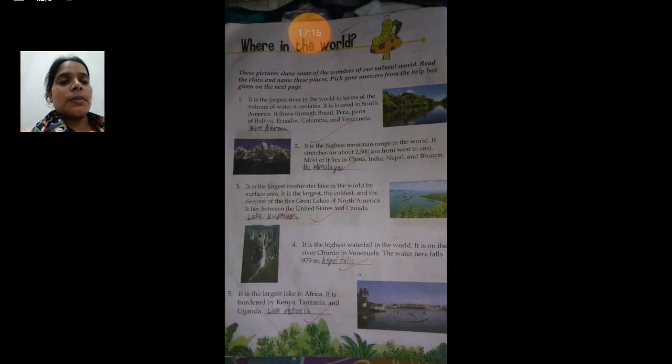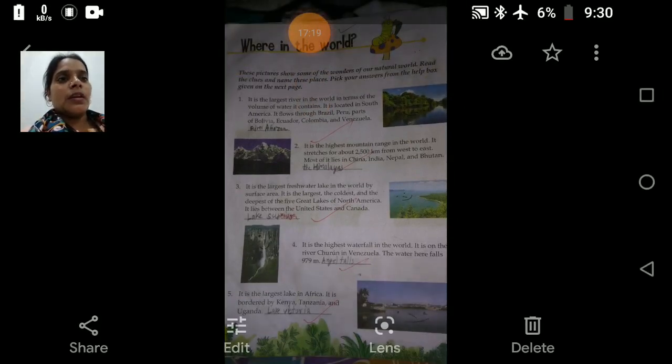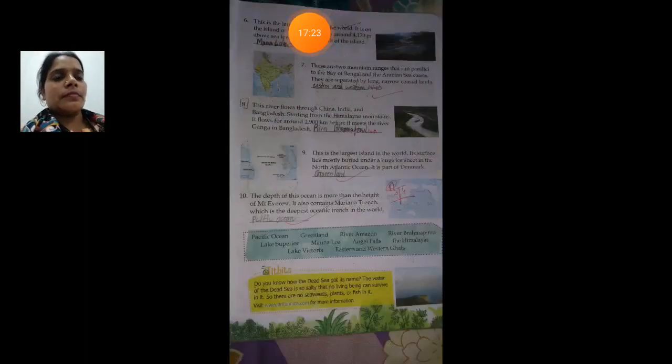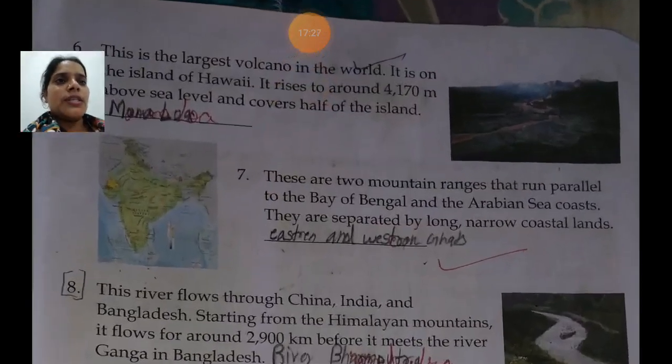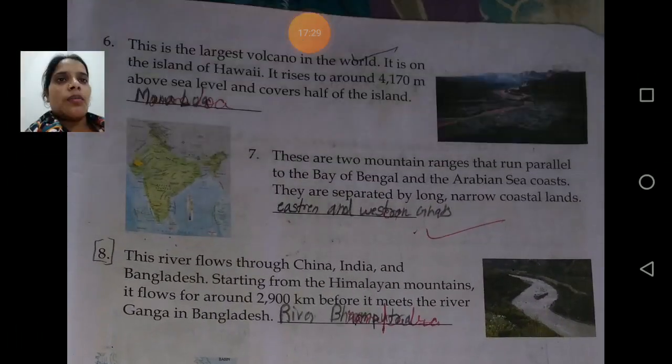Next we will discuss the sixth point. It is the largest volcano in the world.